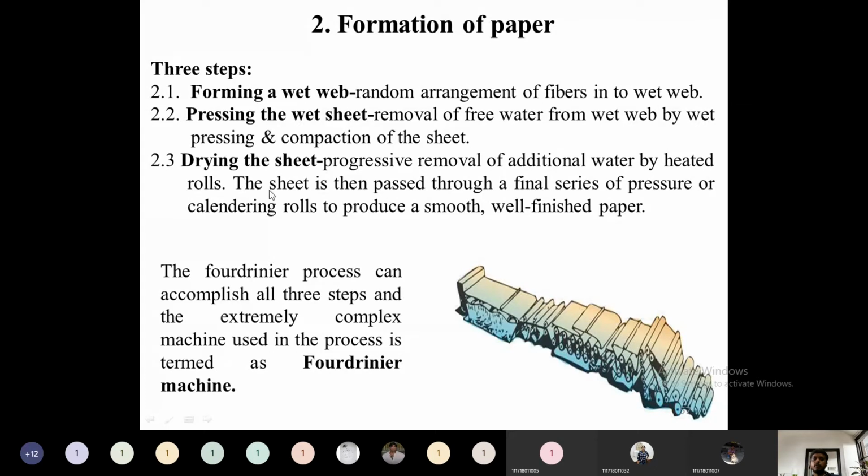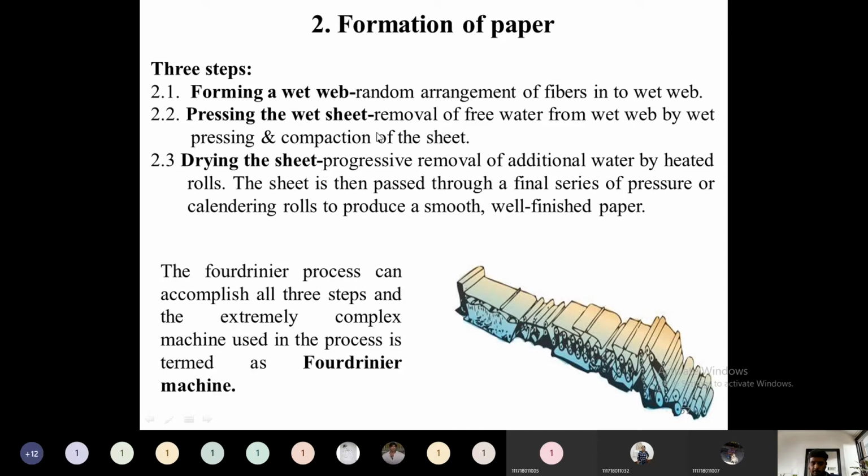Then the remaining amount of water will be removed by drying the sheets using steam heated rolls or metallic rolls. So this is the final step. After the final drying, around 5 to 6% water content will be left. That water content can be removed using the calendar equipment. A series of rolls is nothing but calendar equipment. Usually in the paper mill, all these three steps can be carried out in a single equipment called a Fourdrinier machine. This is the Fourdrinier machine, which was invented earlier. So this is called the Fourdrinier process.